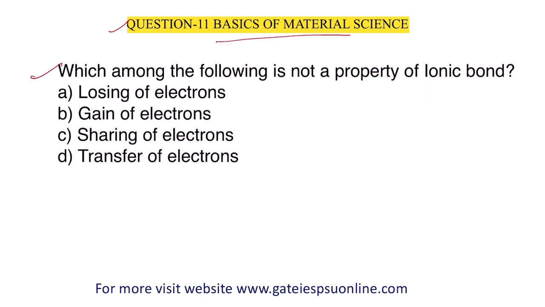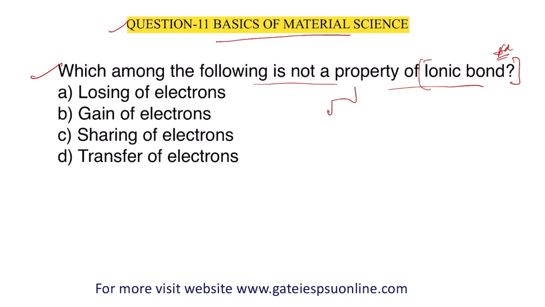In this question, they are asking which of the following is not a property of ionic bond. You know guys, every year from the starting they ask questions from bonds. Every time they ask about ionic, covalent, metallic or different kinds of bonds.